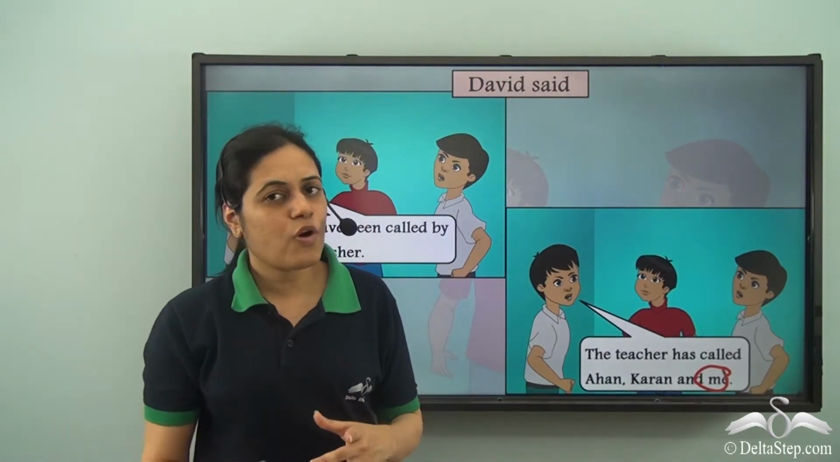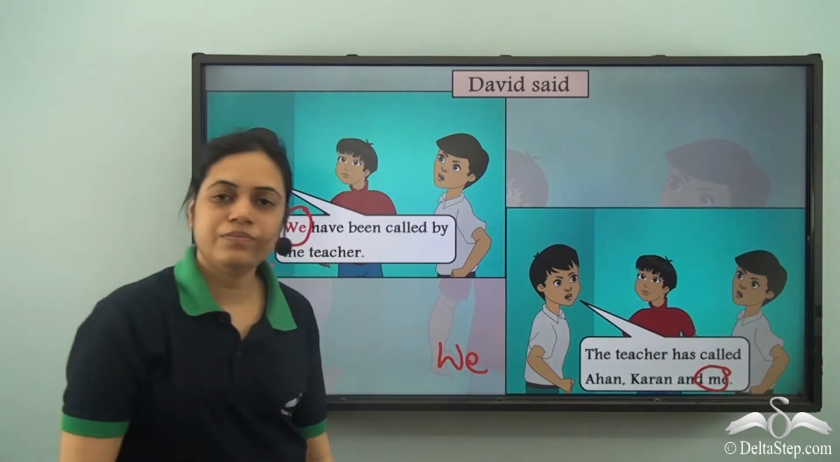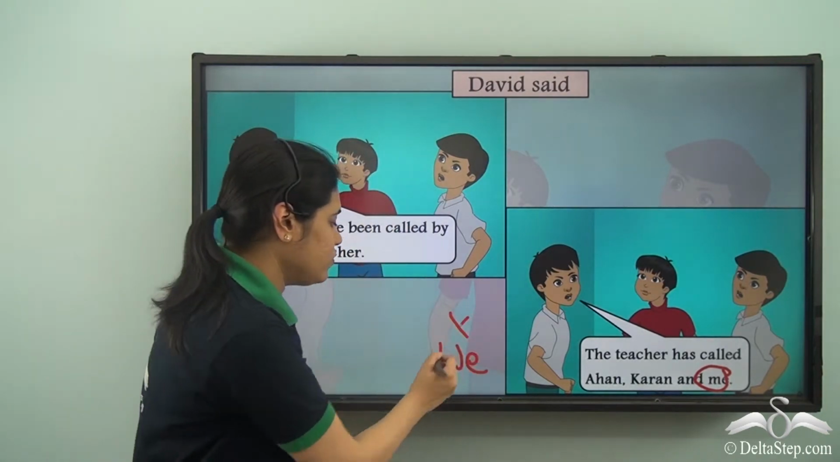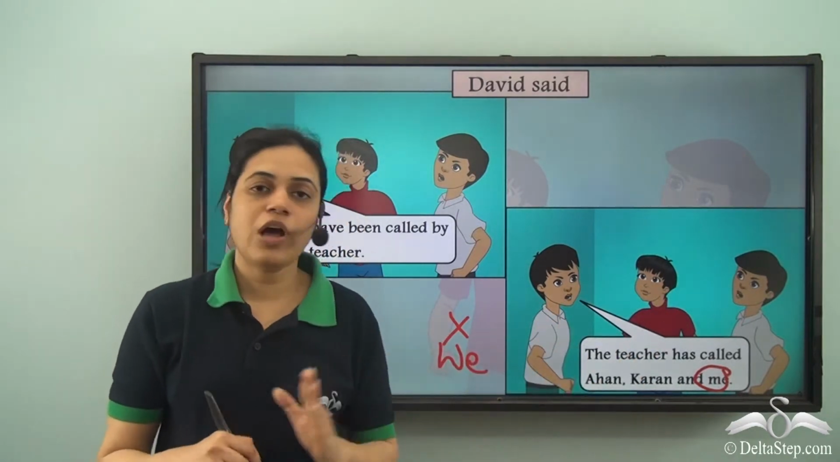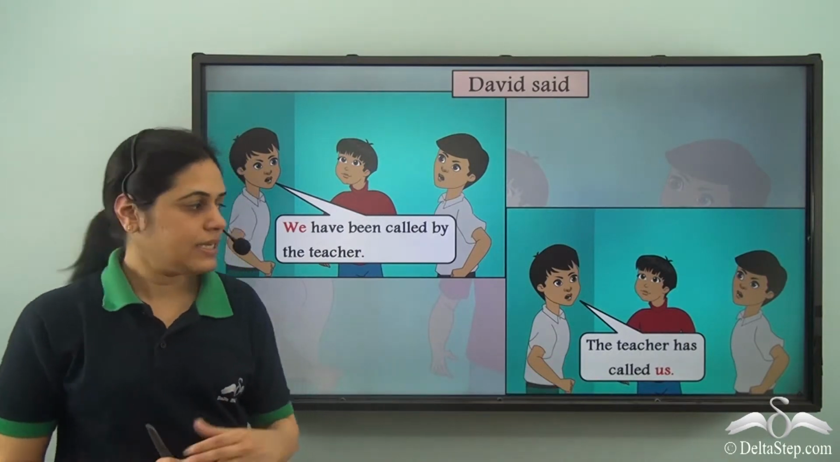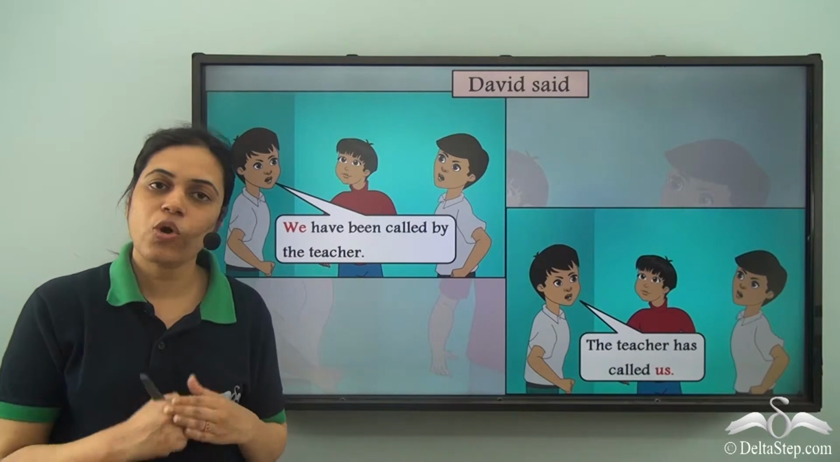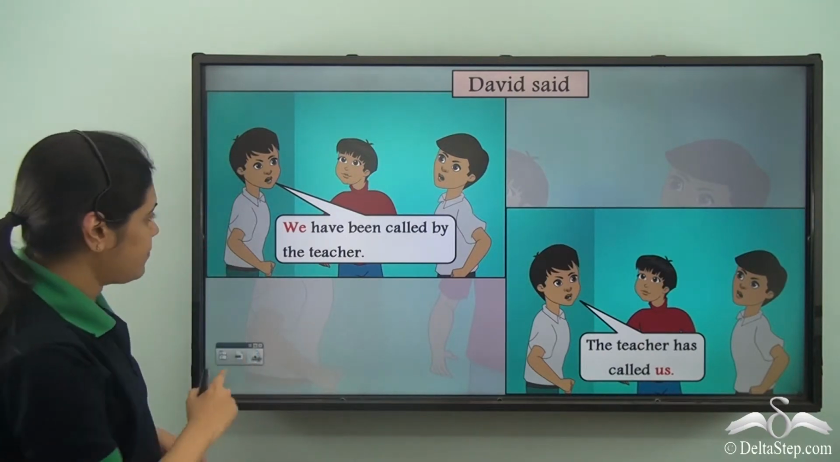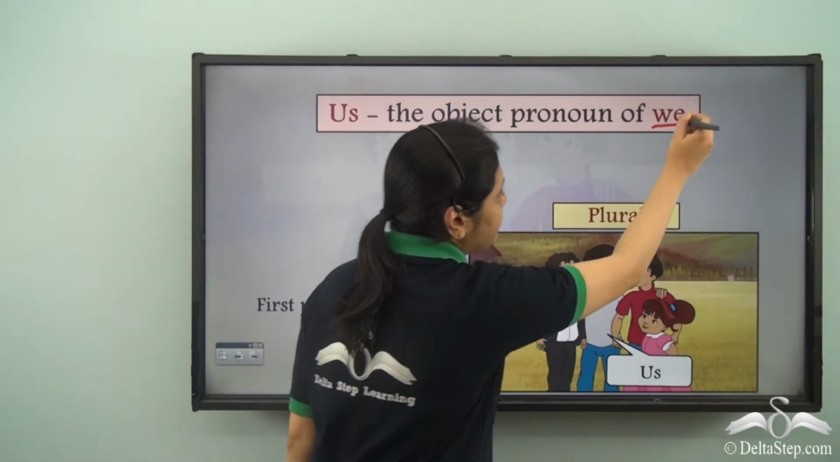So what will be the pronoun used? Will it be we? Well, no. Even for we, the object pronoun changes. The object pronoun is us. The teacher has called us and not the teacher has called we. So us is the object pronoun of we.